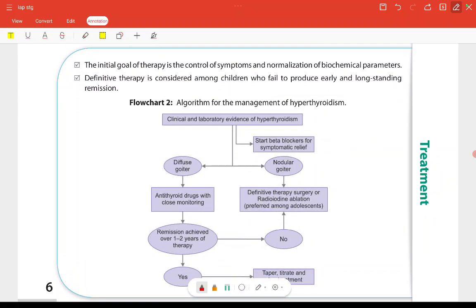Now coming to the treatment part. The initial goal of therapy is the control of symptoms and normalization of biochemical parameters. Fine. We have to control the symptoms and normalize the biochemical parameters. Definitive therapy is considered among children who fail to produce early and long-standing remission.